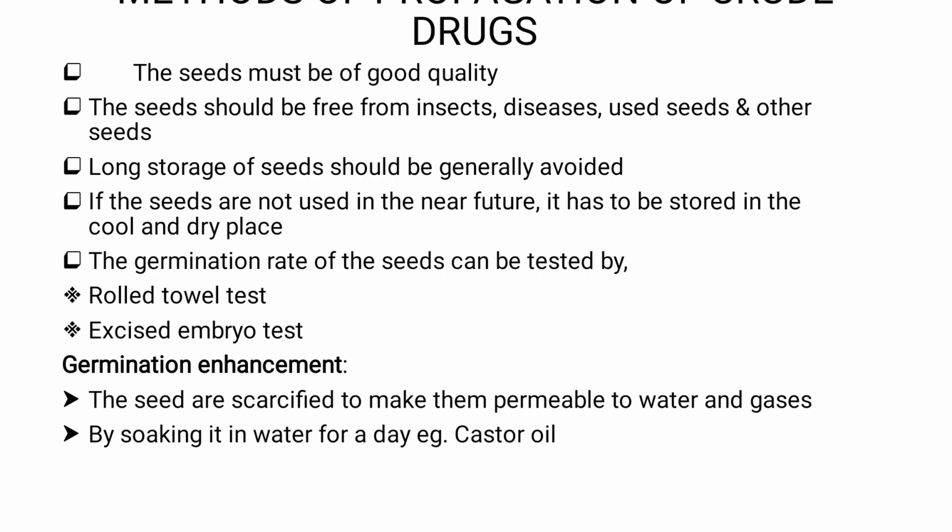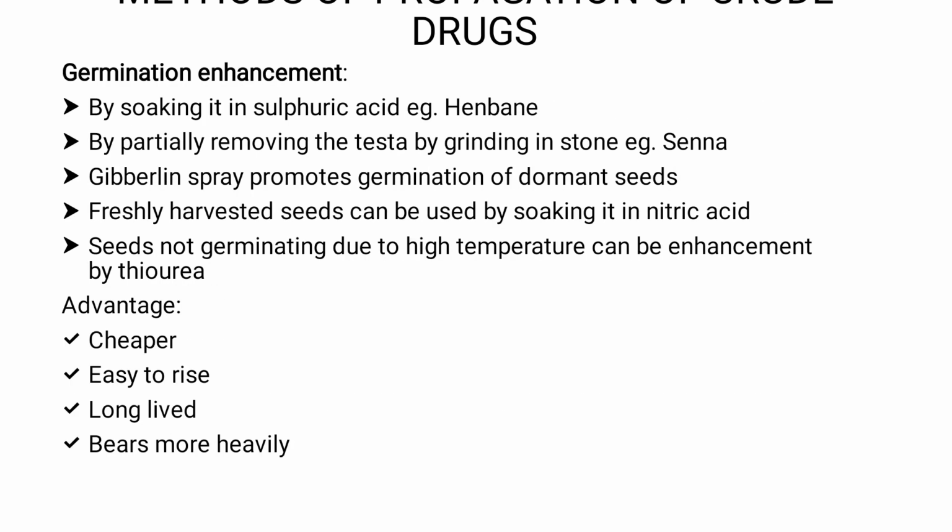Okay, so we will see certain examples. By soaking it in water for a day. So by soaking or by keeping the seeds in water for 24 hours, the germination capacity may be enhanced. So the best example is for castor seeds, we can do this type of treatment, right?